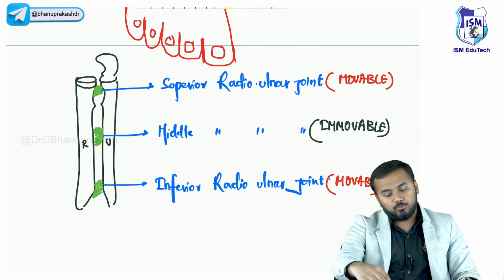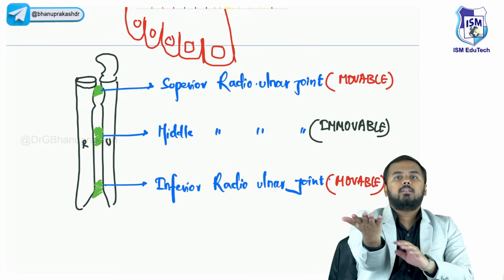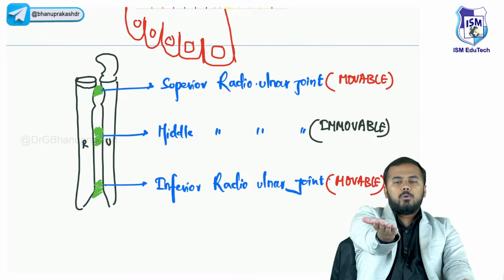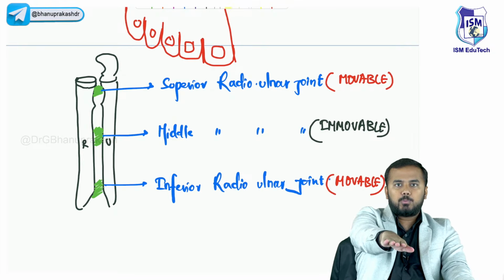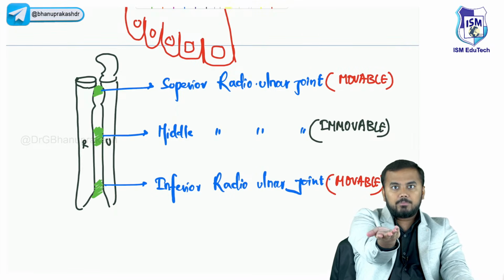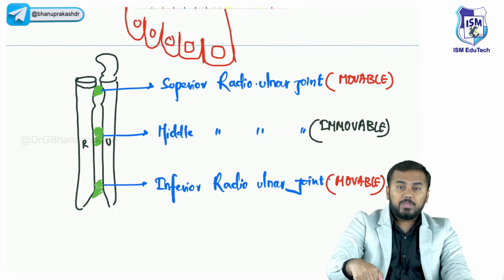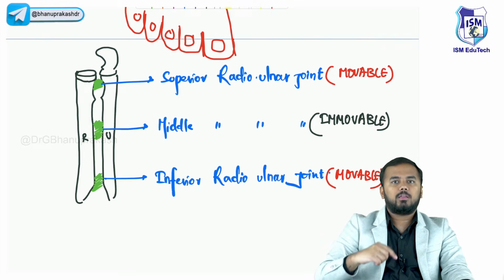Sir, how do you prove it? All of you know what pronation and supination are. Pronation is when you are promising someone. When you are receiving something, this is supination. How is this pronation and supination happening, guys? It happens because of the superior radioulnar joint and the inferior radioulnar joint.